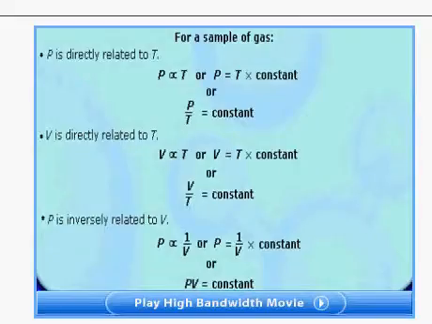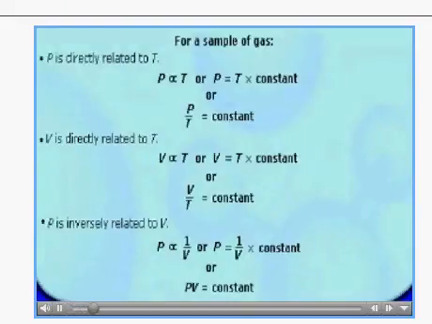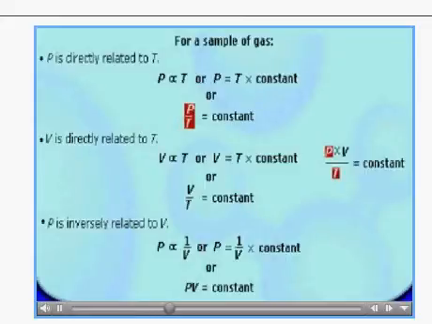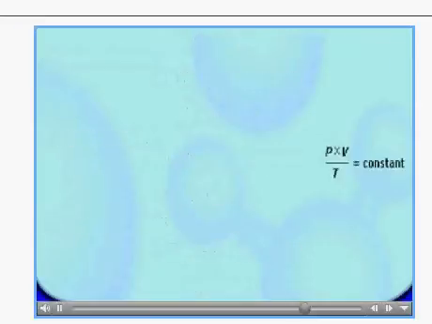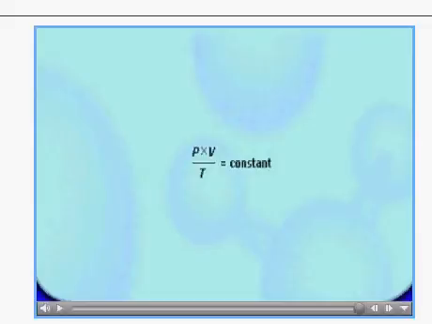Combined gas law. The combined gas law is the relationship between the pressure, volume, and temperature of a fixed amount of gas. Let's combine these equations. One constant times another is still a constant. The combination of the three relationships is known as the combined gas law.